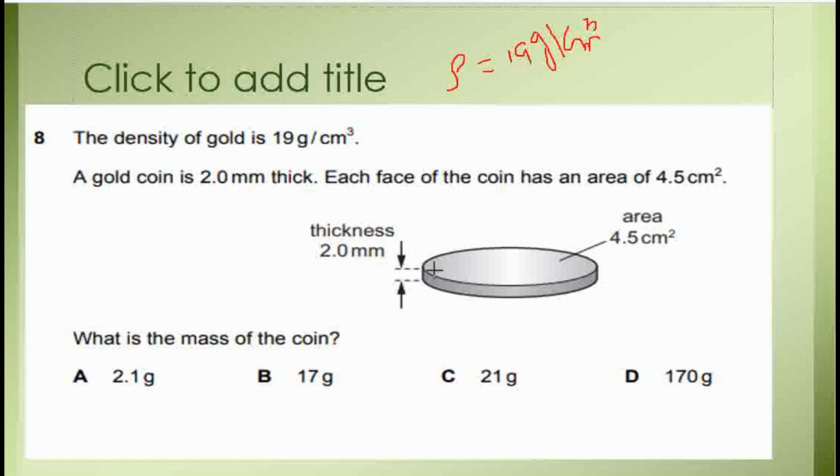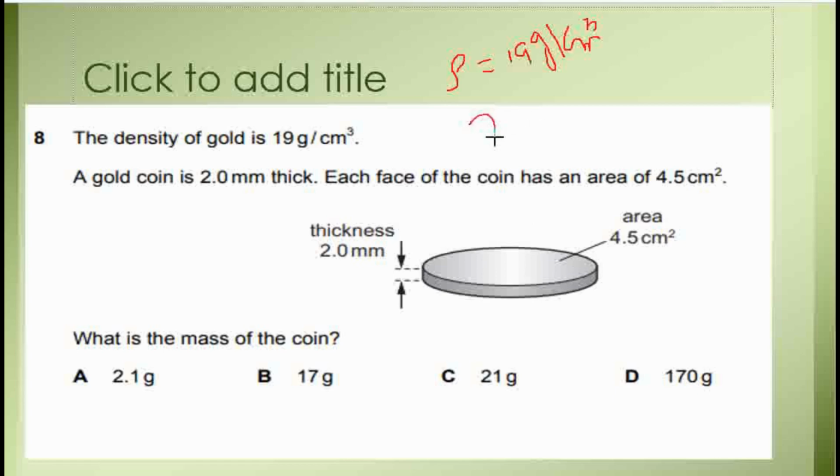This is the thickness of the coin. Each face of the coin has an area of 4.5 centimeter square. This is the base area. What is the mass of the coin?